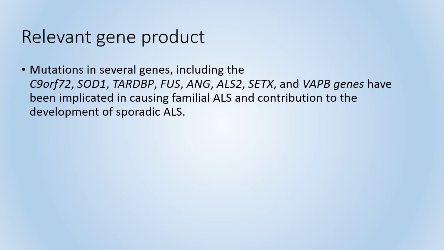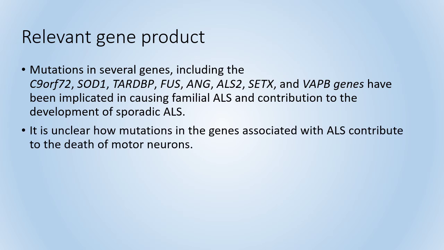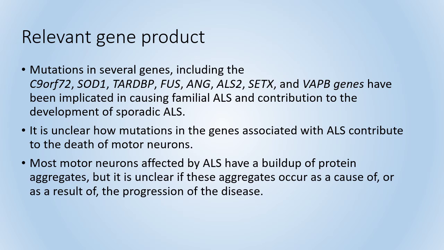Relevant gene products include mutations in several genes, including the C9orf72 and SOD1 genes previously mentioned, as well as a plethora of other genes. Up to 25 genes have been identified so far in association with ALS, but it's unclear how these mutations contribute directly to the death of motor neurons. Most motor neurons affected by ALS have a buildup of protein aggregates around them, but it's unclear if these aggregates occur as a cause of, or rather as a result of, the progression.